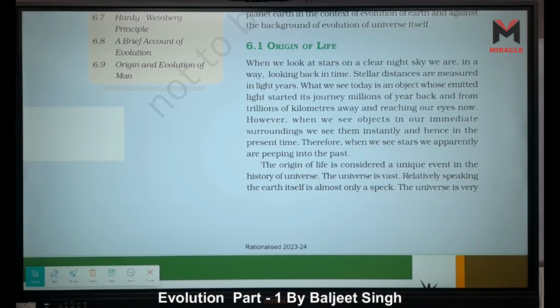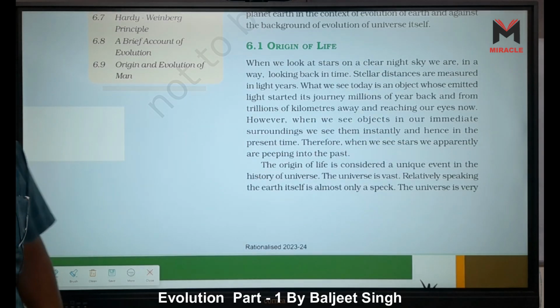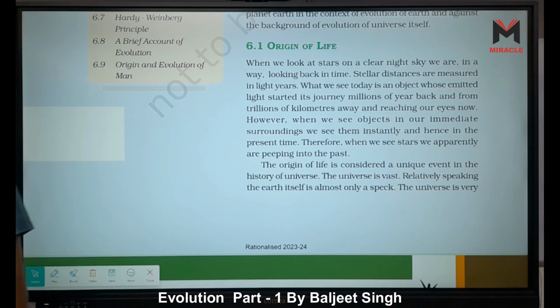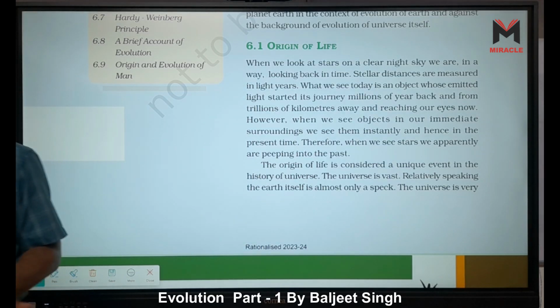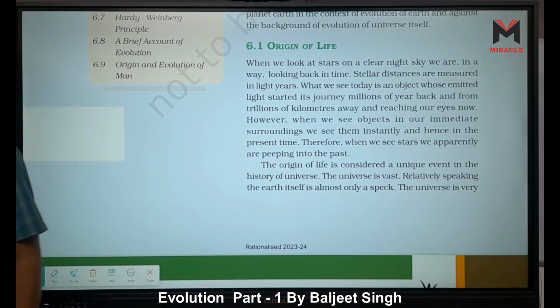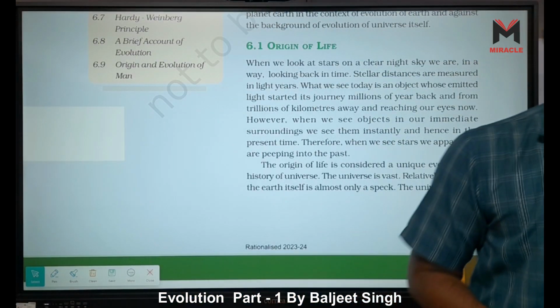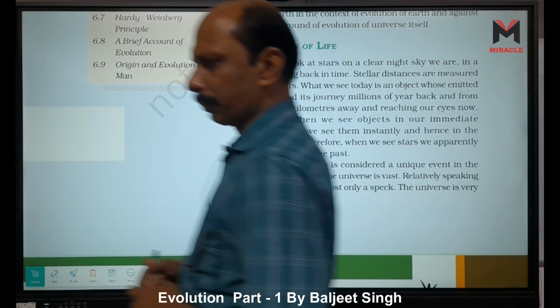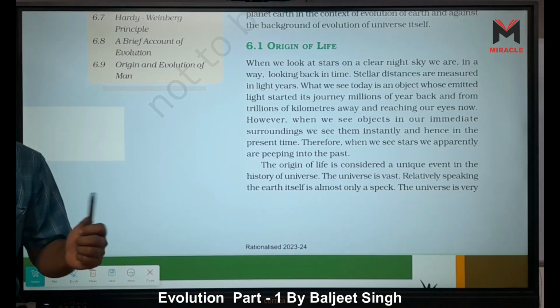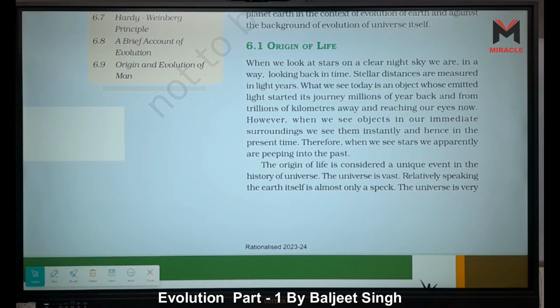When we consider evolution, evolution means to unfold, to reveal the hidden story of our ancestors, right? Ancestors means simpler organisms, right?